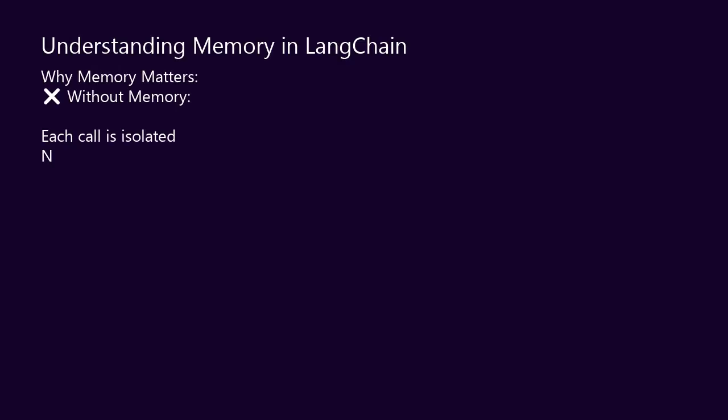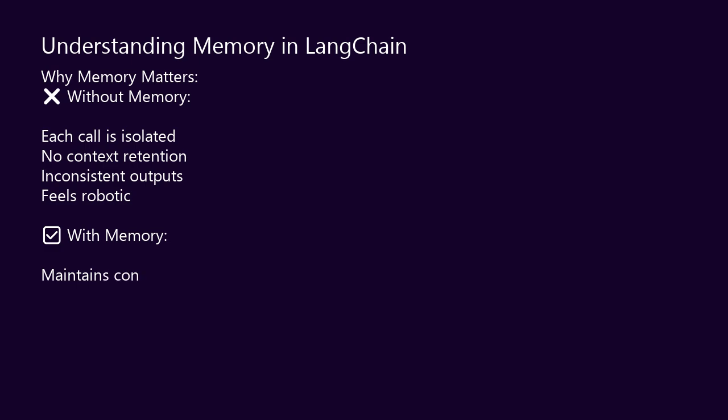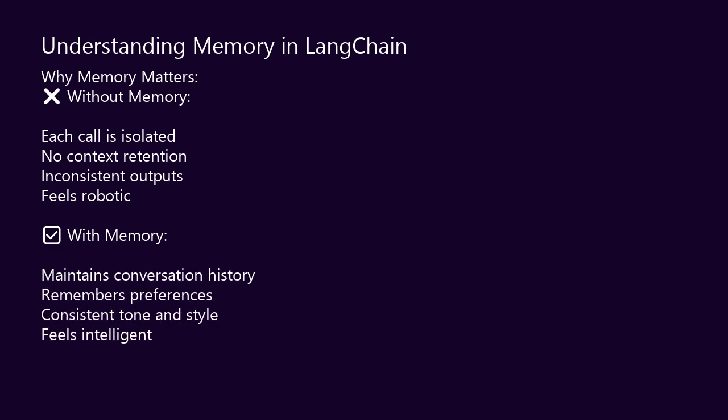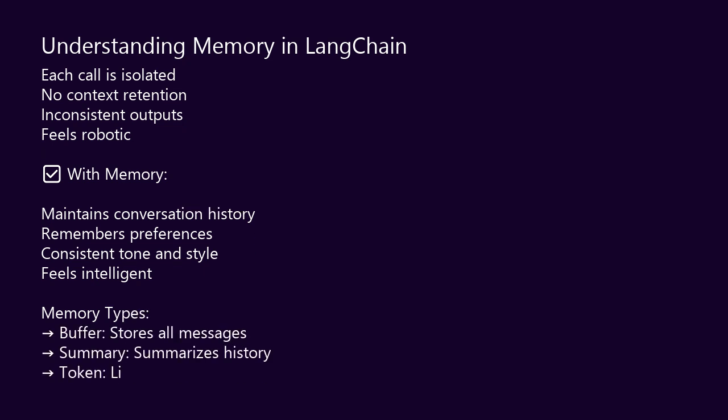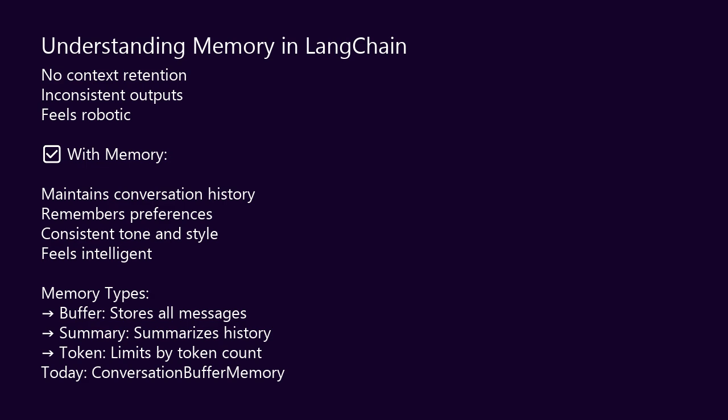Memory is what makes your tool feel intelligent. Without memory, every call to your chain is isolated. The model has no idea what you asked before. It cannot maintain consistency across multiple descriptions. With memory, your tool remembers the conversation history. If you generate one description in a friendly tone, then generate another for a related topic, the model can maintain that friendly tone naturally. If you refine a description, it remembers what you asked for originally. This is essential for tools that will be used multiple times in a session.